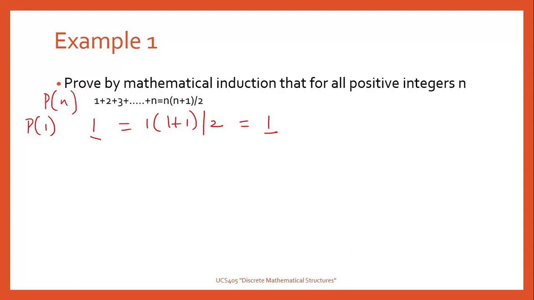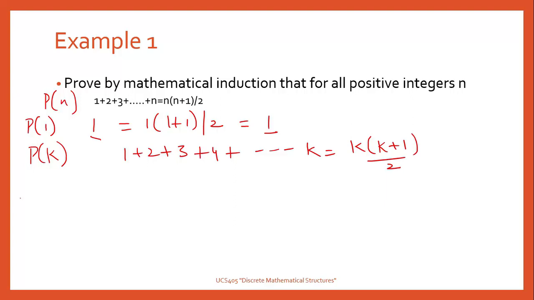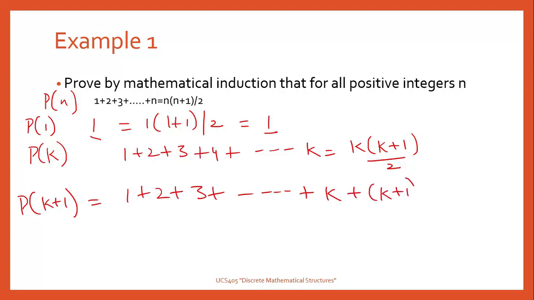Now we have the hypothesis that it is true for n equal to k, that is P(k) is true. So we can say 1 plus 2 plus 3 plus 4 up to k is equal to k into (k plus 1) by 2. Now consider P(k+1). P(k+1) will be 1 plus 2 plus 3 plus up to (k plus 1). It should be equal to (k plus 1) into (k plus 2) by 2, because we have put n equal to k plus 1 in this statement.